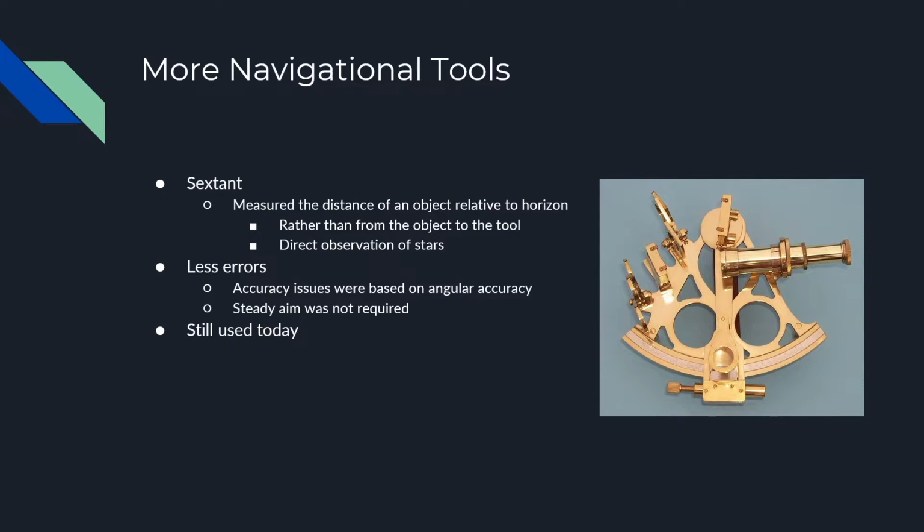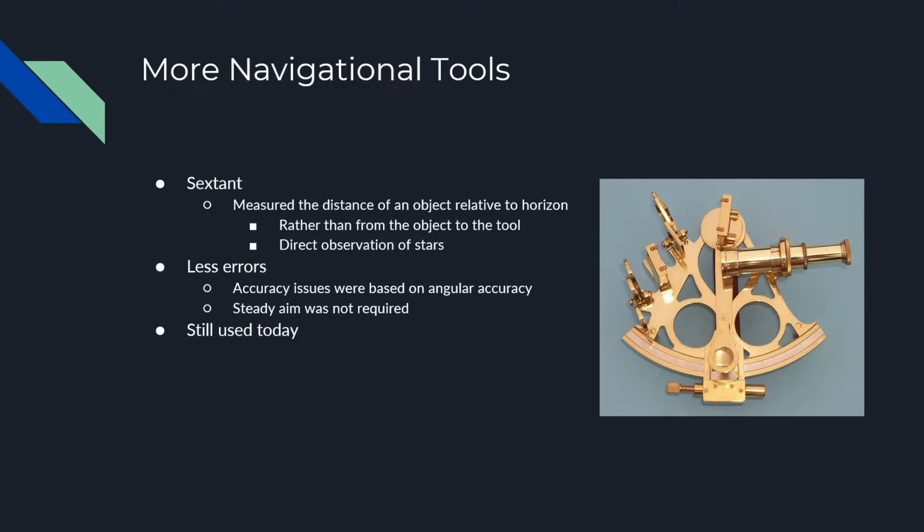Some more navigational tools. The sextant. This was a solution to the astrolabe not being able to accurately measure the angles between objects. This tool allowed the user to measure the distance of the fixed object relative to the horizon, rather than the distance from the object to the tool.